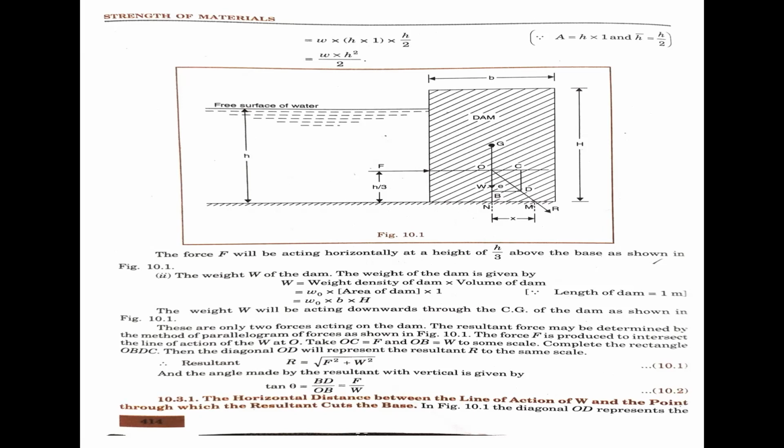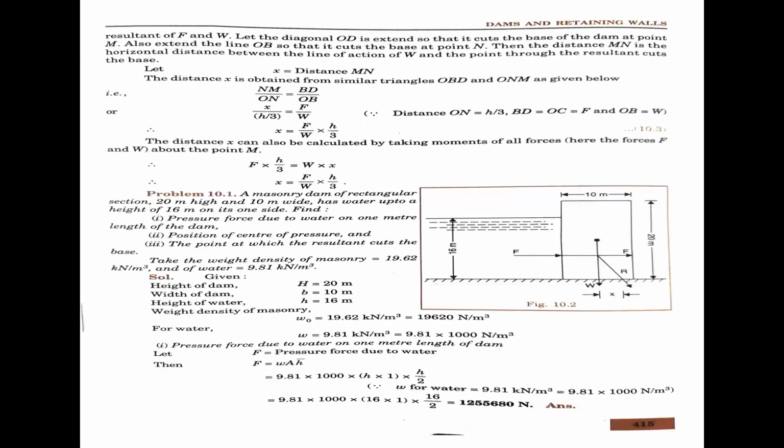The diagonal OD represents the resultant of capital F and capital W. The diagonal OD is extended so that it cuts the base of the dam at point capital M. Also extend the line OB so that it cuts the base at point capital N. Then the distance MN is the horizontal distance between the line of action of W and the point through which the resultant cuts the base.